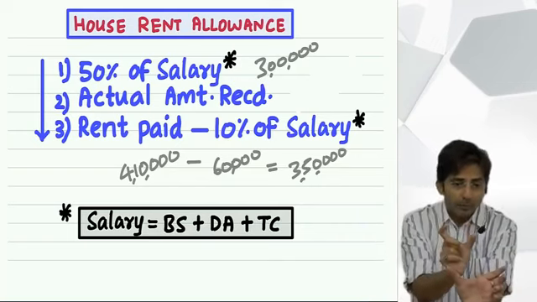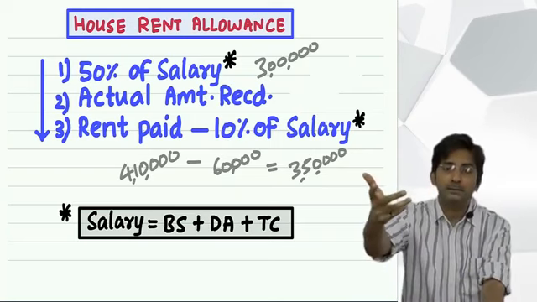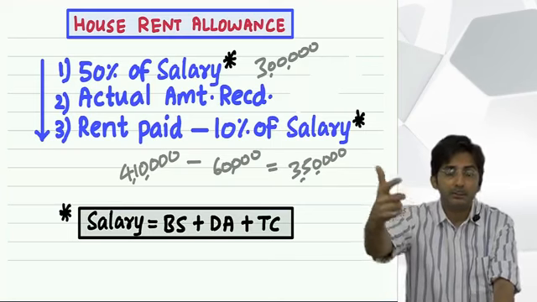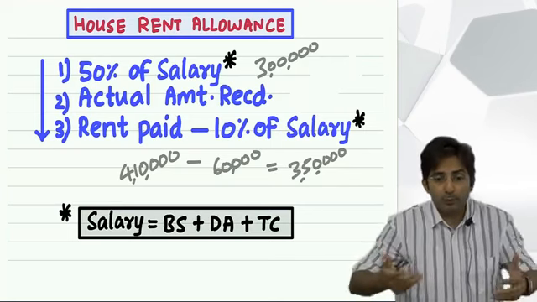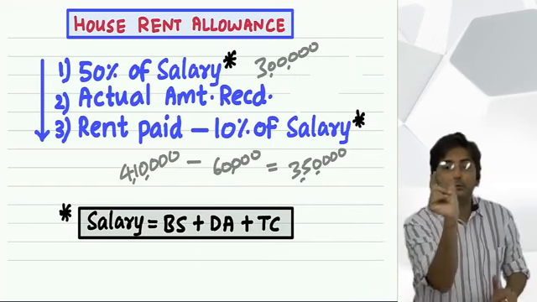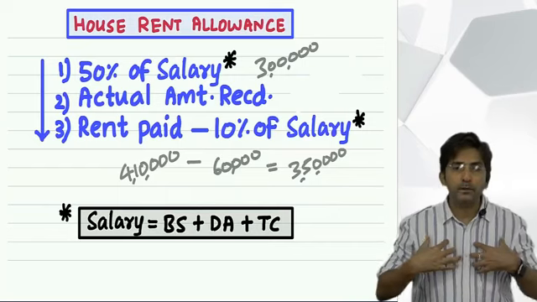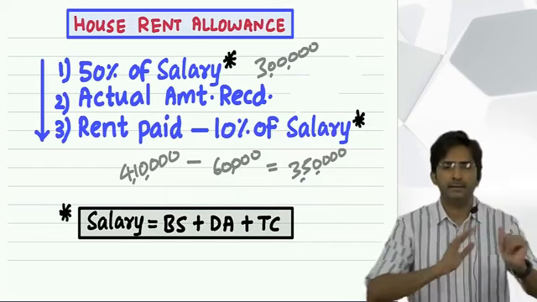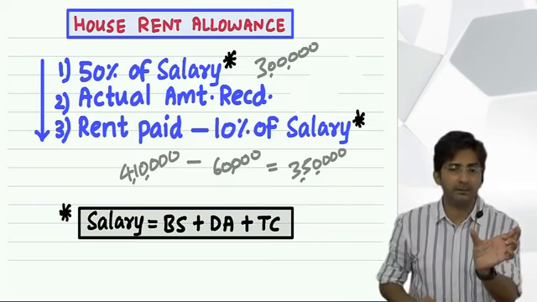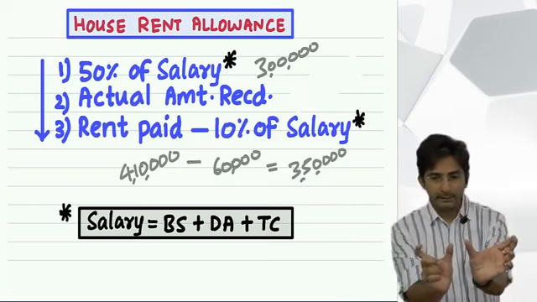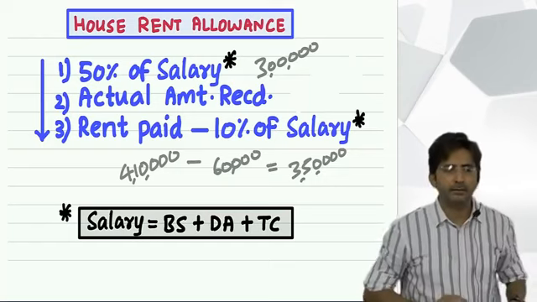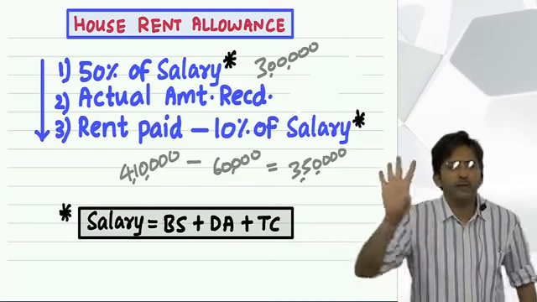Why? Whenever there is inflation, I will increase your dearness allowance, because in inflation your expenses will increase. So you want your salary should also increase. So which salary will increase? The dearness allowance component. You know, companies keep your basic constant. So in my example, I have fixed your basic as 10,000 and your dearness allowance is 2,000. So that 10,000 basic salary will remain constant. That will not move according to inflation.